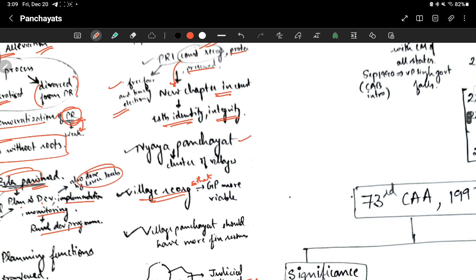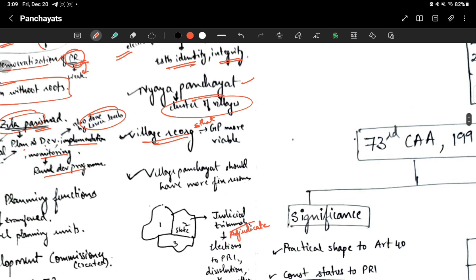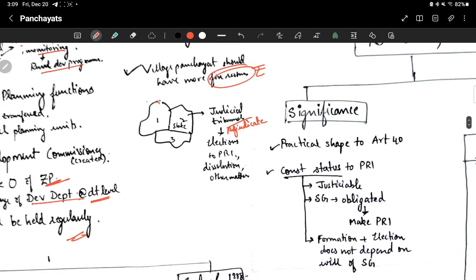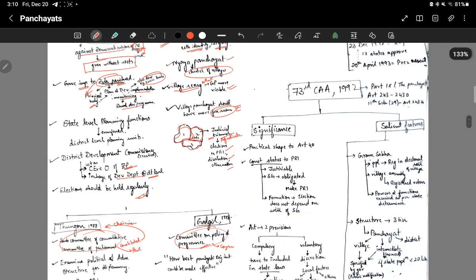And there has to be a Nyaya Panchayat for a cluster of villages. Then villages should be reorganized so that Gram Panchayats are made more viable. Then village Panchayats should have more financial resources, more money they should get. Each individual state should have a judicial tribunal which will adjudicate on the elections of Panchayati Raj institutions, dissolution, or any other matter. Okay, this is what LM Singhvi recommended.